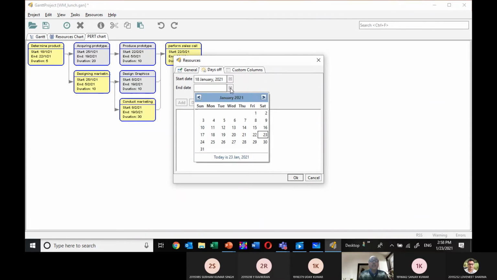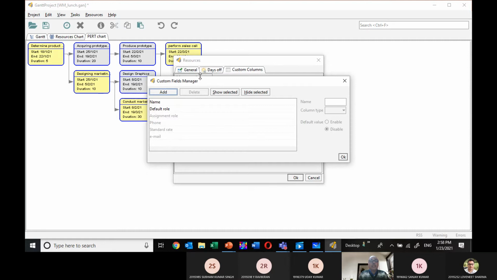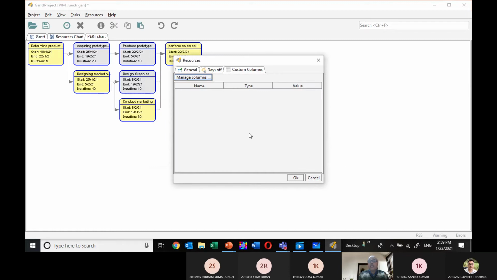Yeah, and the ending date we are adding. Let's say he is with us up to 30th of April. So I'm adding the ending date. And these are the things I added. Custom columns, manage the columns. We can manage the columns, adding their default roles, assignment roles that we can add here. Hide selected. So default role we can give and press OK.